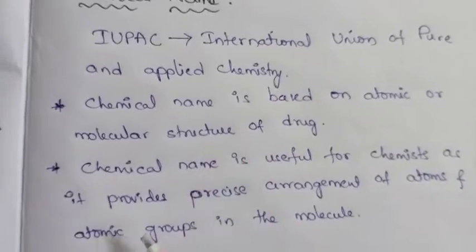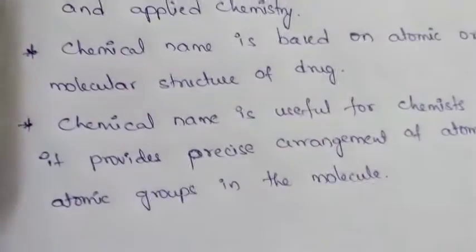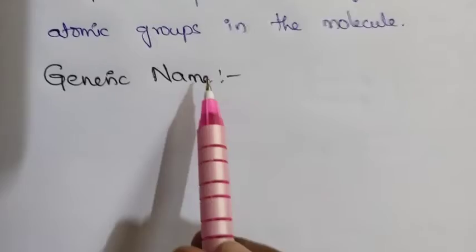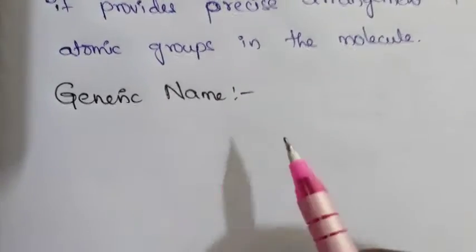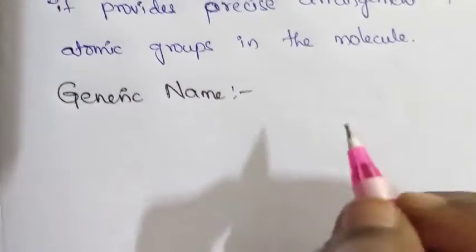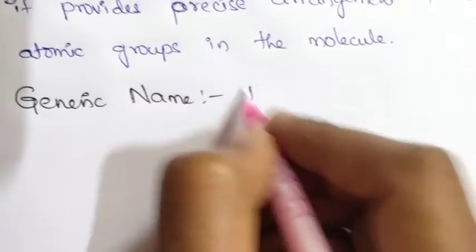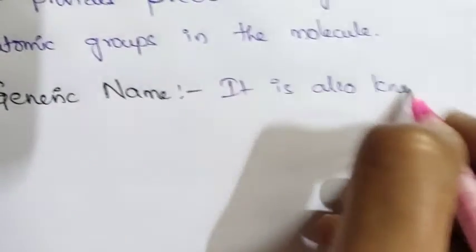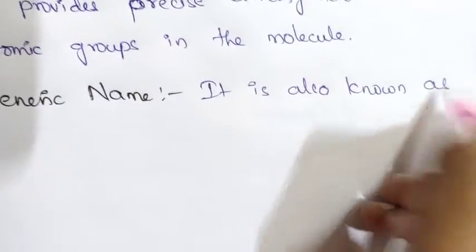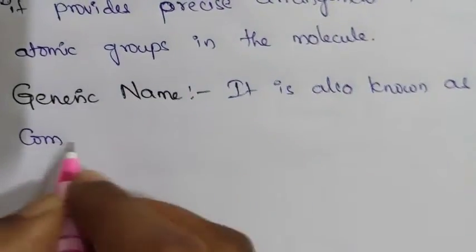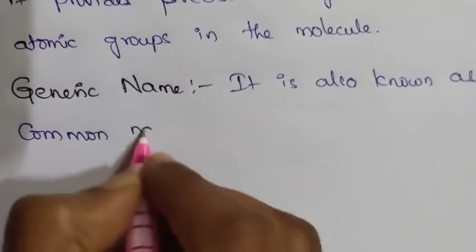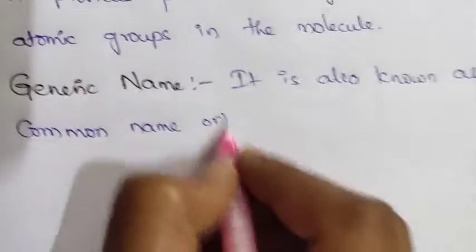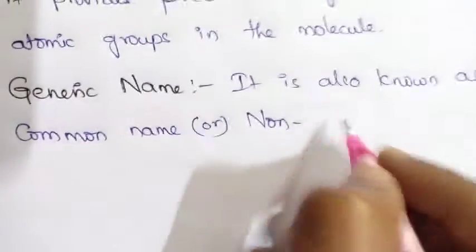Next one is the generic name. Generic name is also called the common name or non-proprietary name.